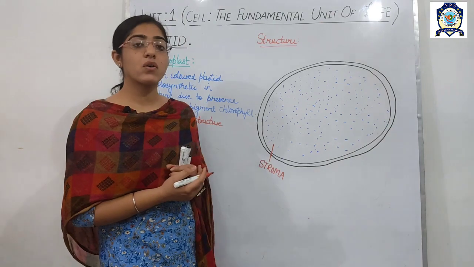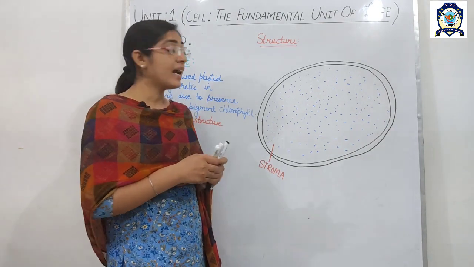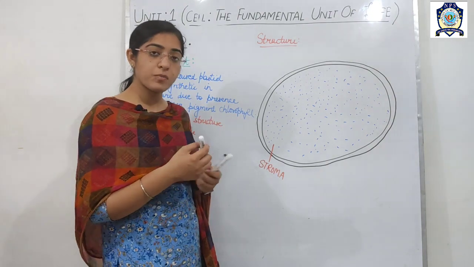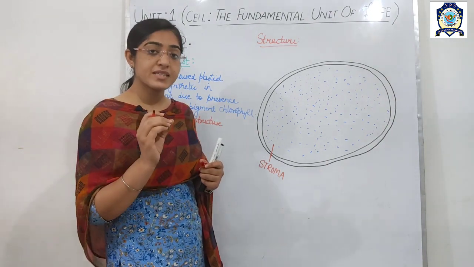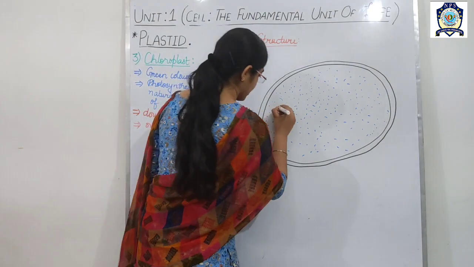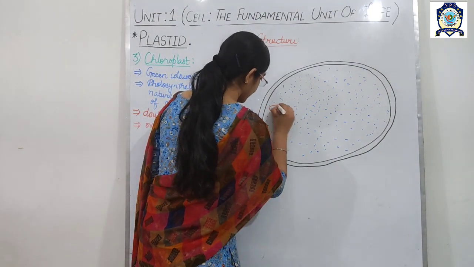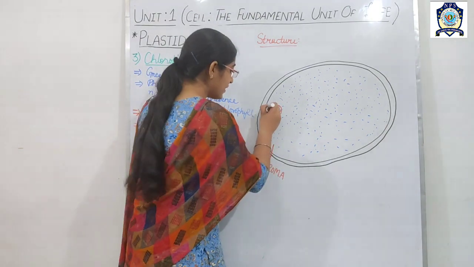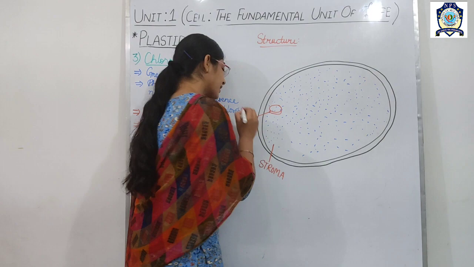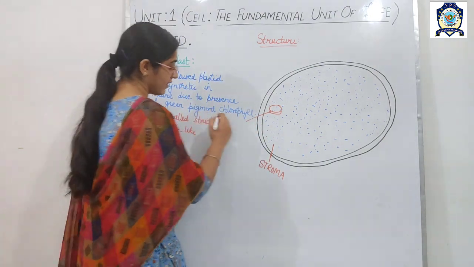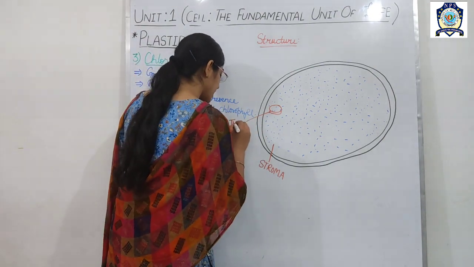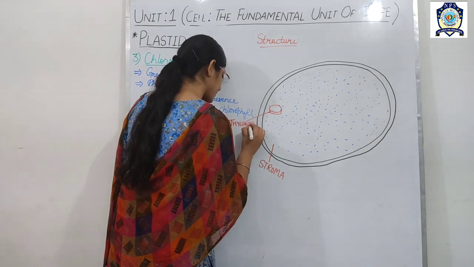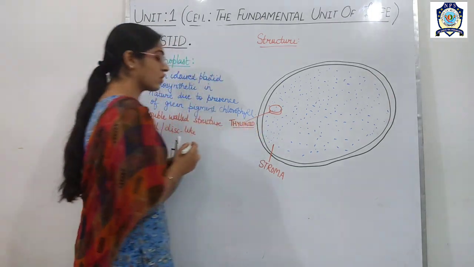This matrix is called the stroma, and in the stroma of the chloroplast there are present coin-like structures. This is a coin, and if this is single, then this single one is called the thylakoid.